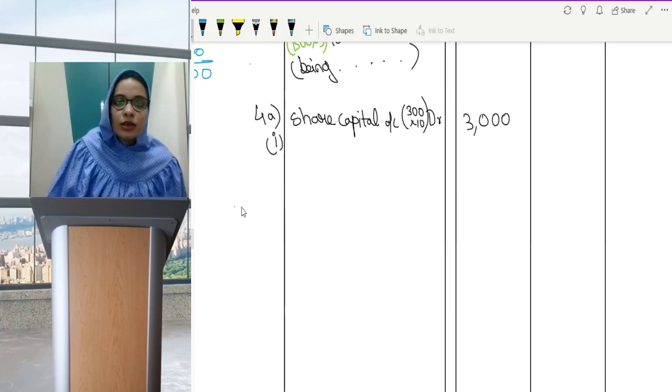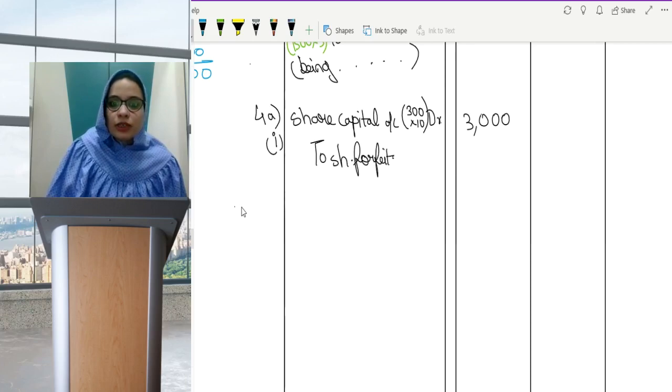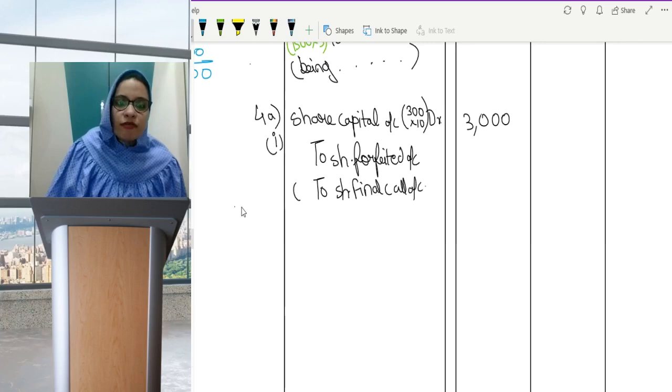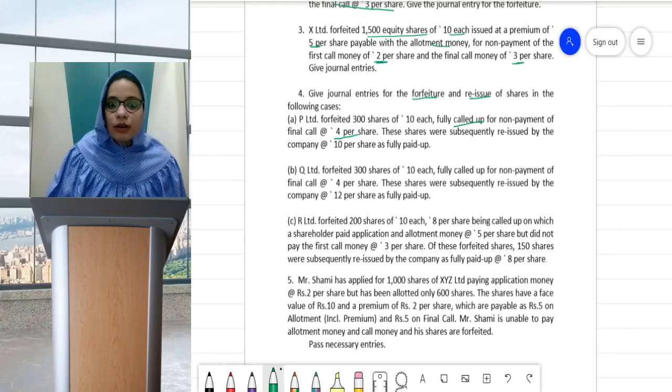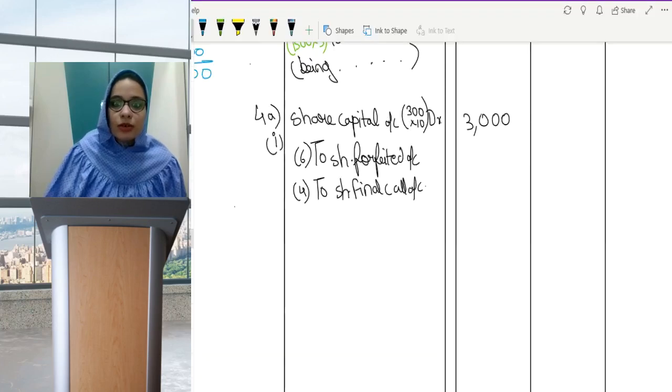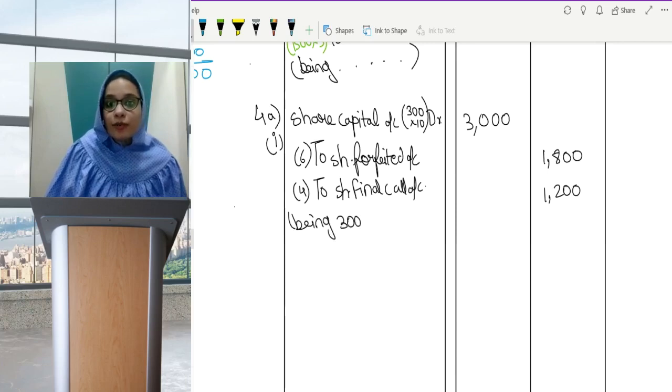Then to share forfeited account with the amount which we have received, and to share final call or calls in arrears with the amount which you have not received. So you have not received 4 and you have received 6, right? Let me just check with the question again. Yeah, non-payment of 4 per share. Okay. So you will get 300 into 6, 1800, and 300 into 4, 1200. Again, narration being 300 shares forfeited for non-payment of final call amount.